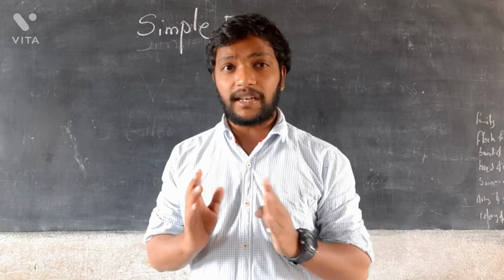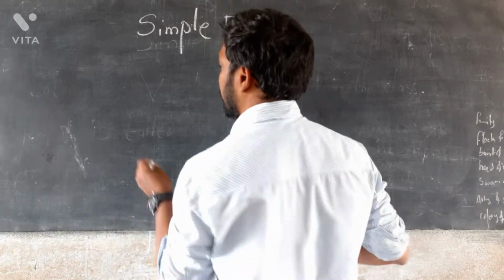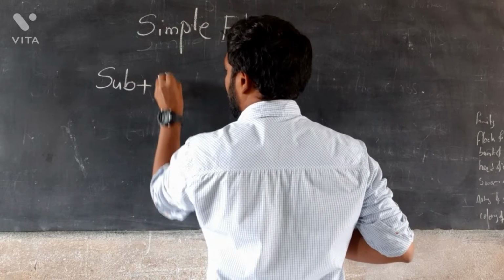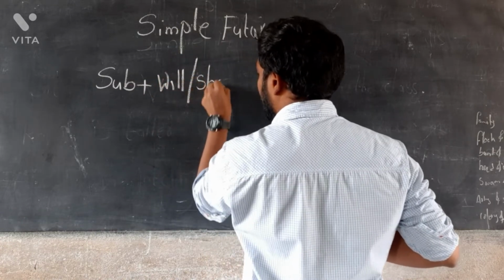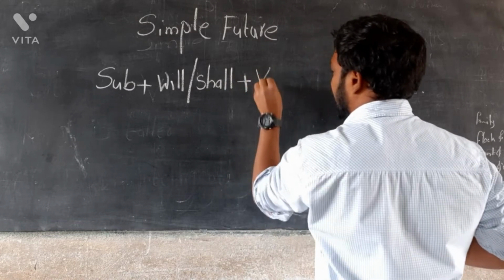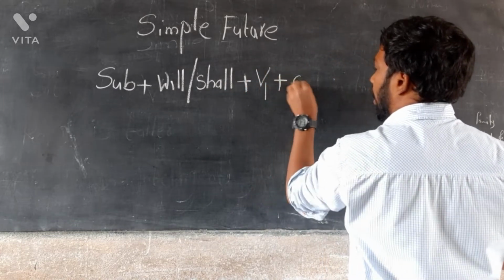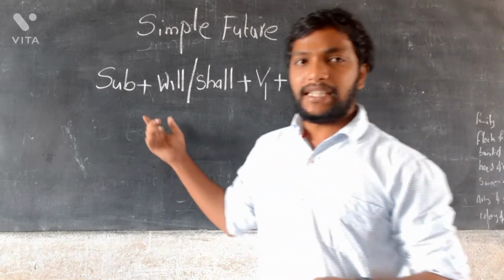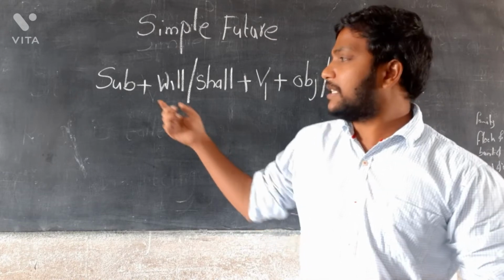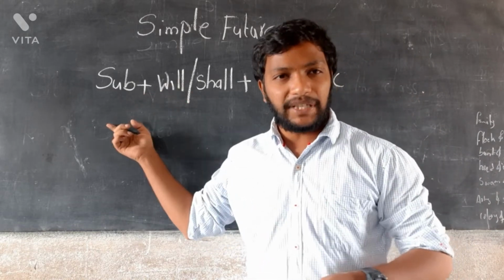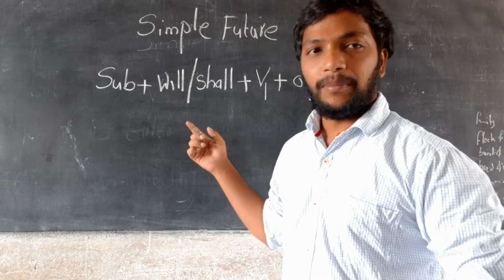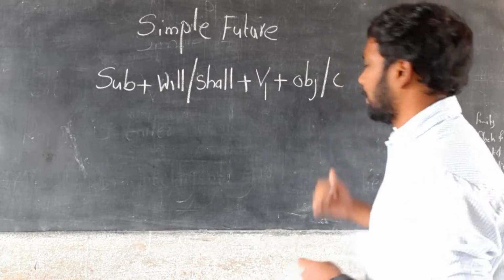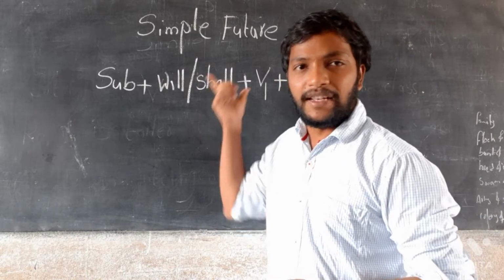So what is the structure of simple future? Subject plus will or shall plus V1 plus object or complement. Okay, this is the structure of simple future.